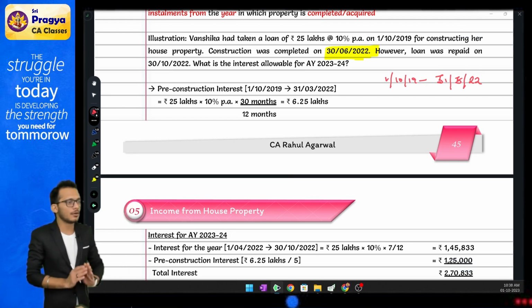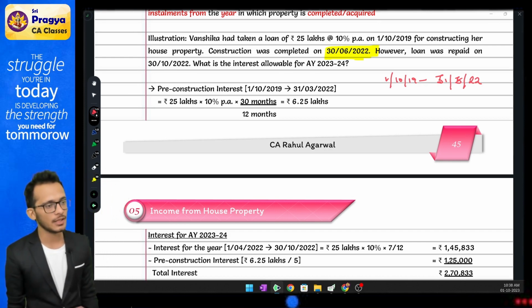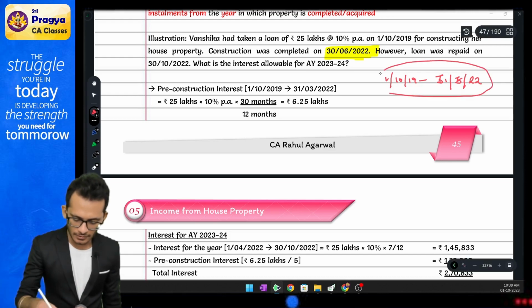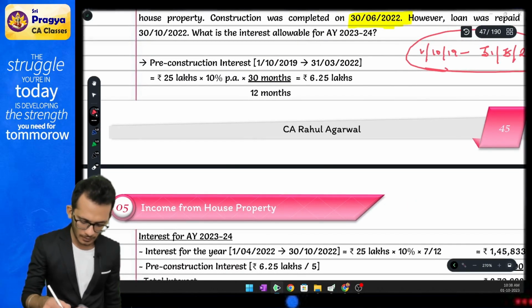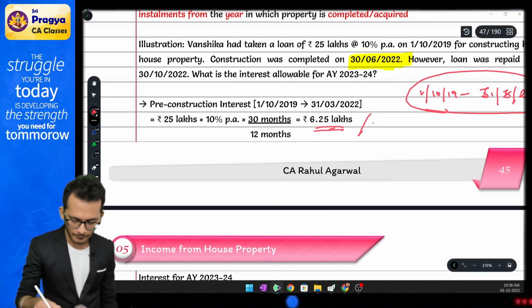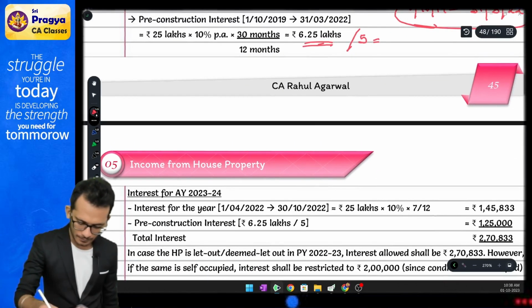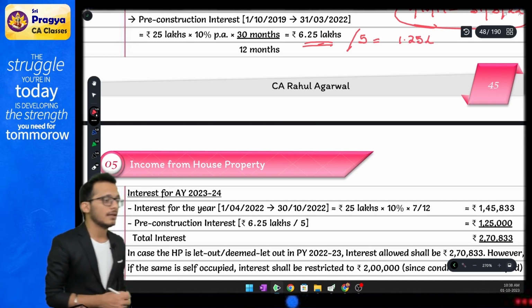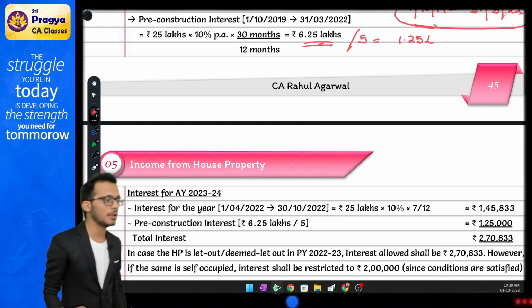Because for this year, full interest will be allowed. Till 31st March, the interest will become your pre-construction interest. For this period, the interest is computed as 6.25 lakhs. This 6.25 lakhs will be divided by 5, and the number will become 1.25 lakhs. This 1.25 lakhs is the pre-construction period interest which I am going to allow over the 5 years.